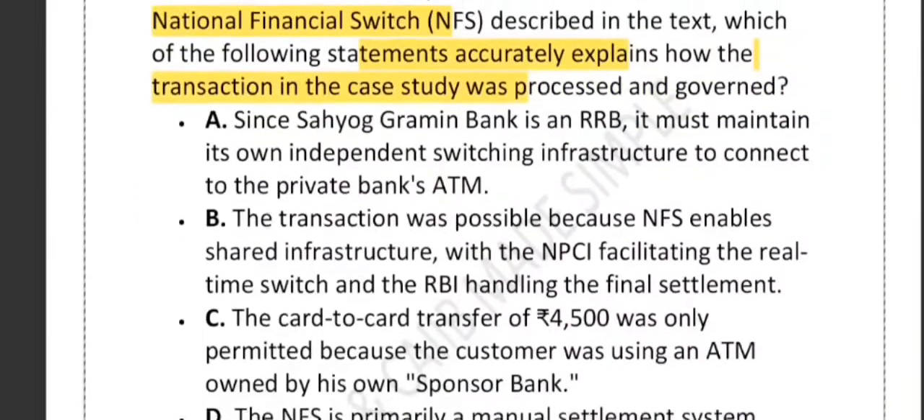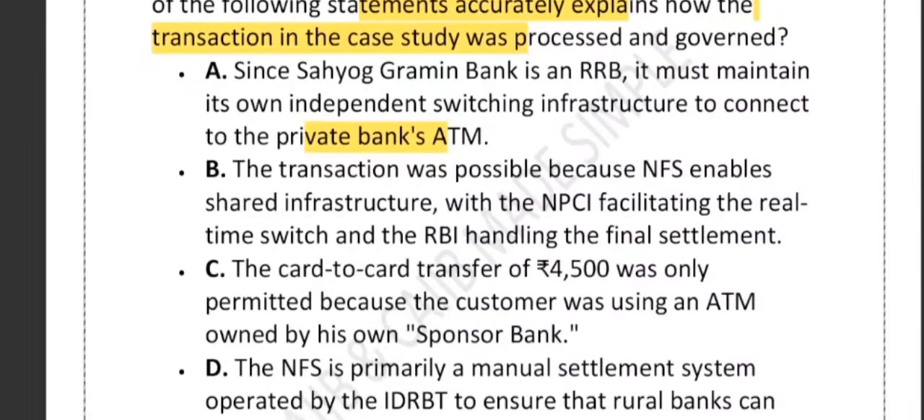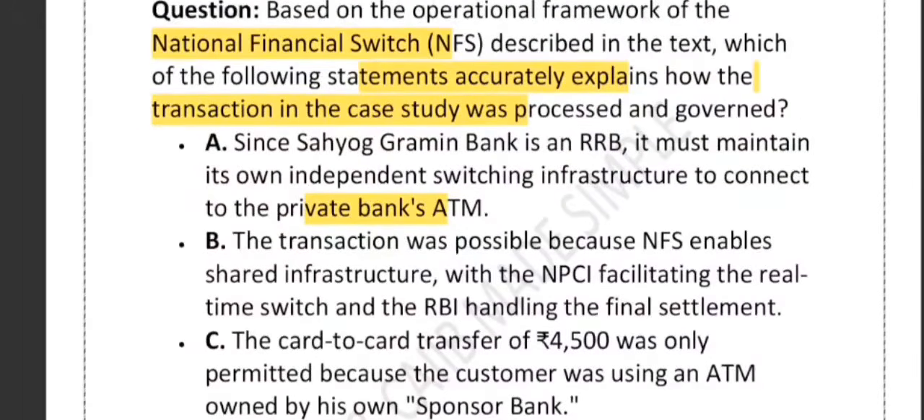Option A, since Sahyog Gramin Bank is an RRB, it must maintain its own independent switching infrastructure to connect to the private bank ATM. B, the transaction was possible because NFS enables shared infrastructure with the NPCI, facilitating the real-time switch. C, the card-to-card transfer of 4500 was only permitted because the customer was using an ATM owned by the sponsored bank. D, NFS is primarily a manual settlement system operated by IDRBT to ensure that rural banks can reduce their ATM deployment cost. So it is a very good question.